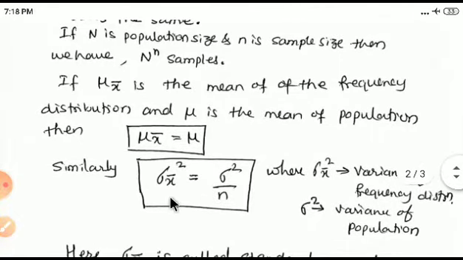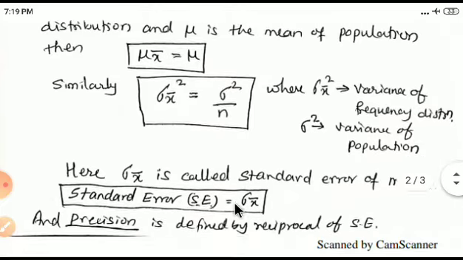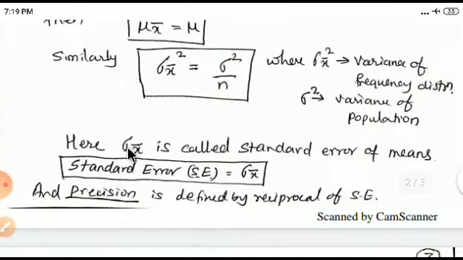Similarly, one more relation: variance of sample mean is equal to variance of population divided by n. Here sigma x bar is called the standard deviation and it is also defined as the standard error.